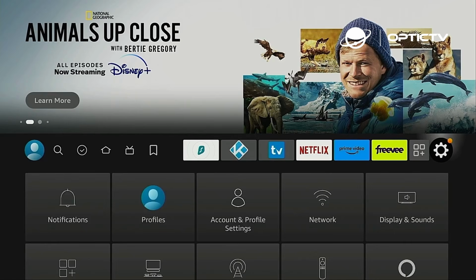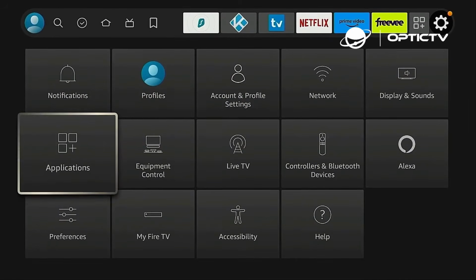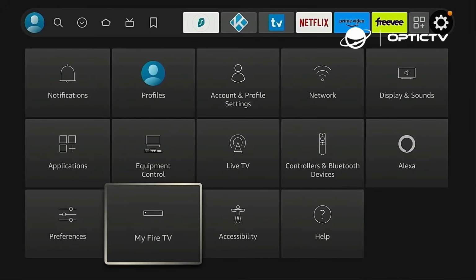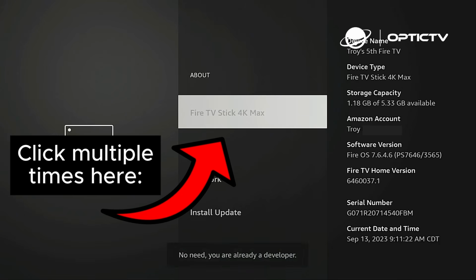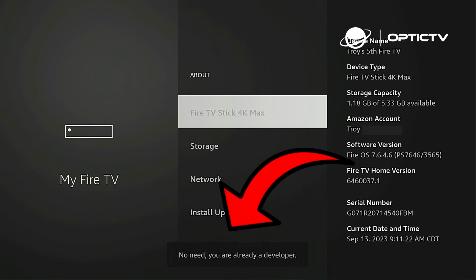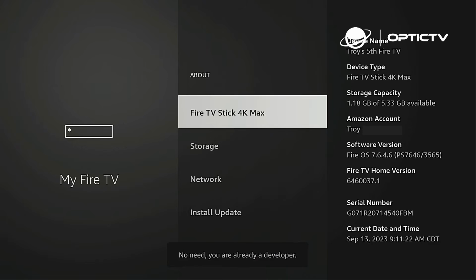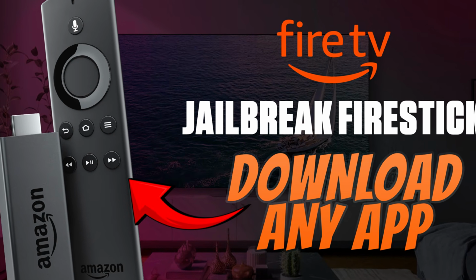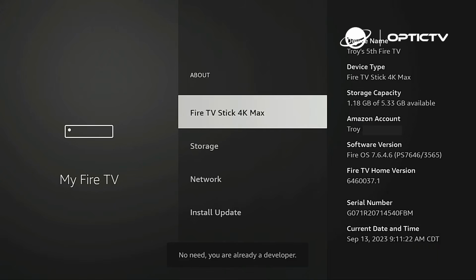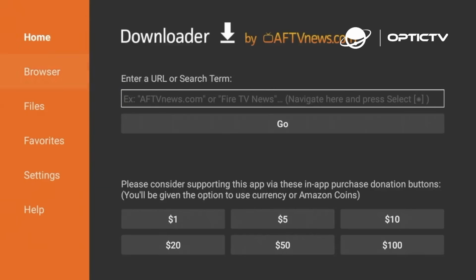All you need to do is go into Settings, then go to My Fire TV, then About, and press My Fire TV multiple times until you see a message telling you you are now a developer. If you faced any problem, watch the video where I showed how to jailbreak Firestick step by step. Link is in description.